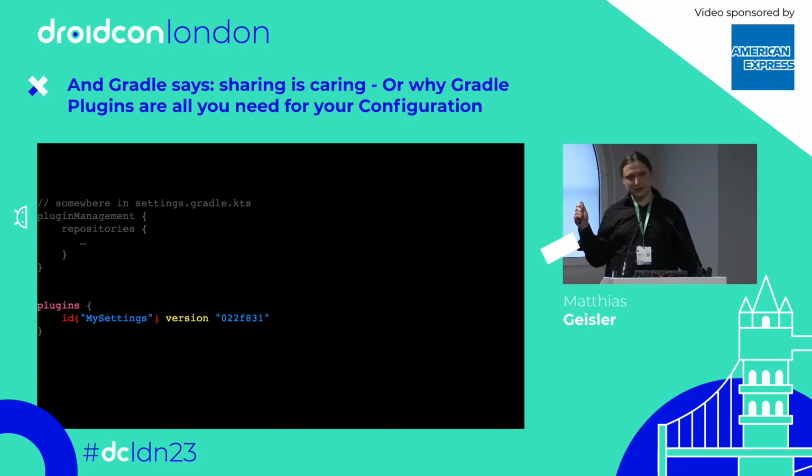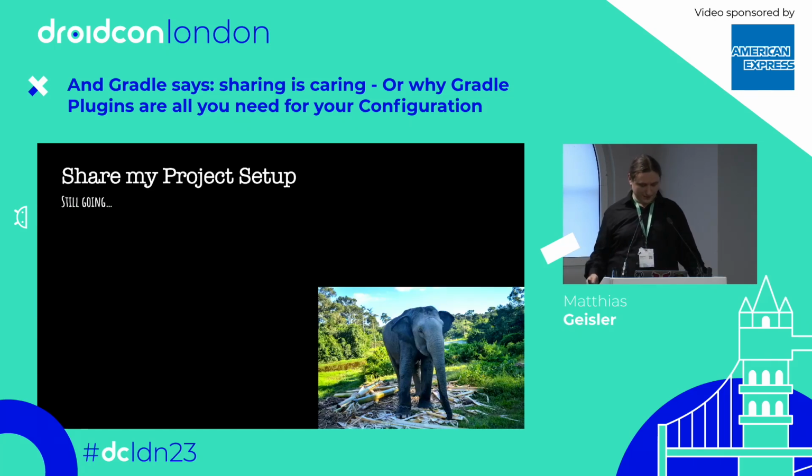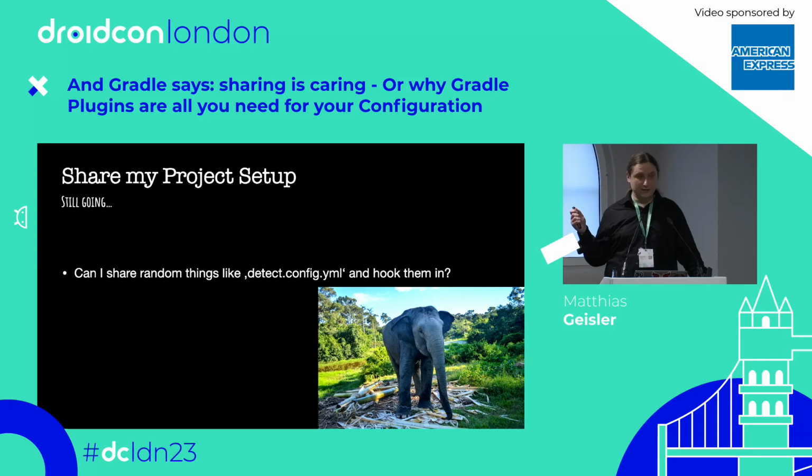Isn't that amazing? And you can also refer to your configuration plugins in the version catalog, so you ship everything at once. And we are done, basically.